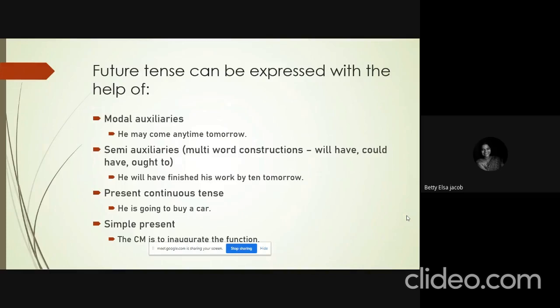We also looked at the different ways in which future tenses can be expressed. The general or the common way of referring to a future tense is by using will or shall. We can also use modal auxiliaries, semi auxiliaries, present continuous tense, and simple present tense.